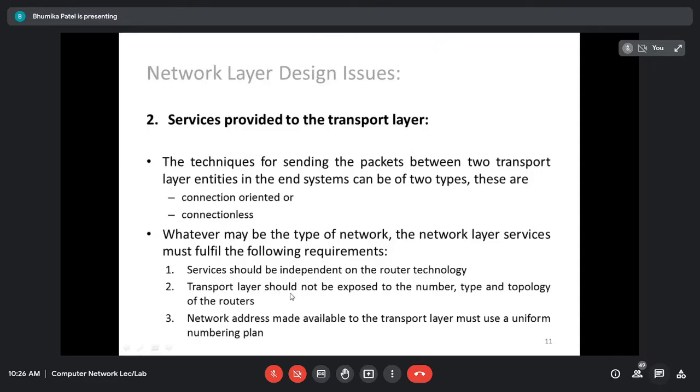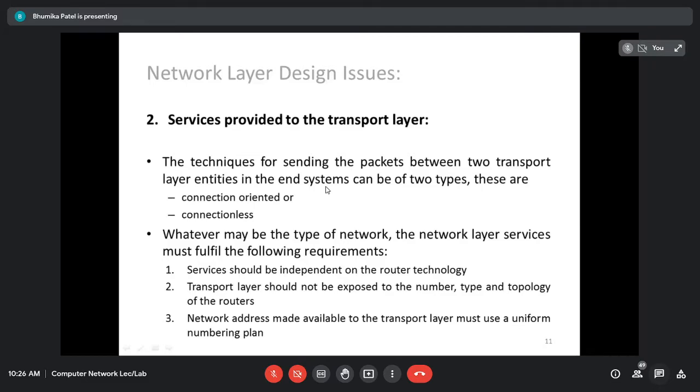Third, the transport layer should not be exposed to the number, type and topology of the routers. The transport layer has nothing to do with how many routers we have used, what type of routers we have used, or what topology we have used. They should not be concerned with the transport layer. Somehow the data has to be delivered to the transport layer. So these are the services provided by the network layer to the transport layer, and irrespective of all these criteria, the services must be provided.